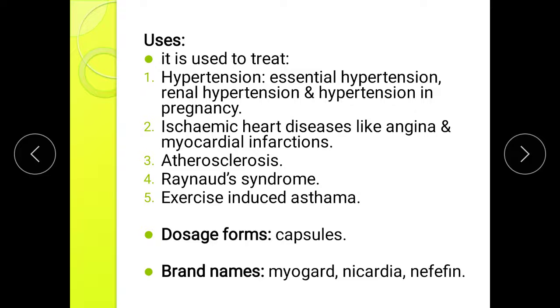Uses are: it is used to treat hypertension, essential hypertension, renal hypertension, and hypertension in pregnancy. It is also used in treatment of ischemic heart disease like angina and myocardial infarction, atherosclerosis treatment, Raynaud's syndrome, and exercise induced asthma. Dosage form of Nifedipine is capsule, and brand names are Myogard, Nicardia, and Nefepine.